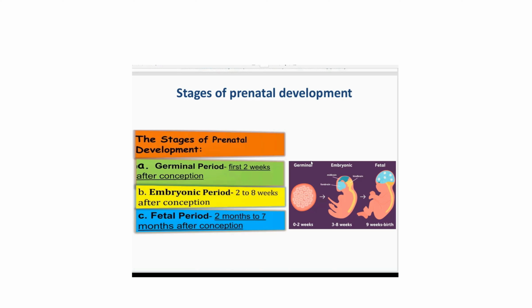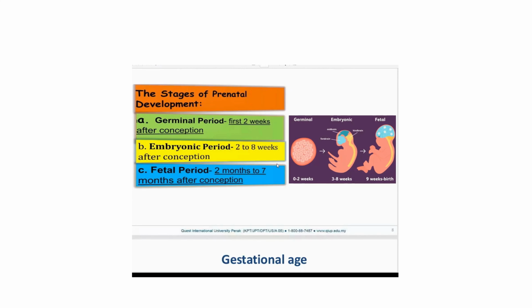You need to remember this one now: germinal, 0 to 2 weeks, that means you just fertilized. Then after that, embryonic, 3 to 8 weeks, and fetal, 9 weeks to birth, right.